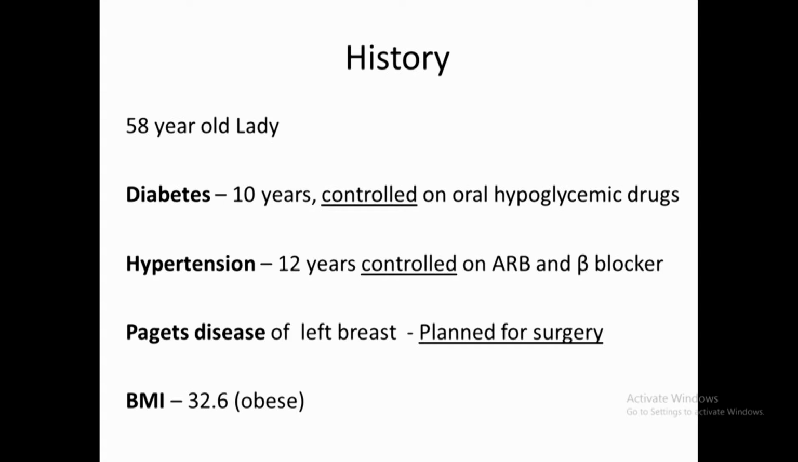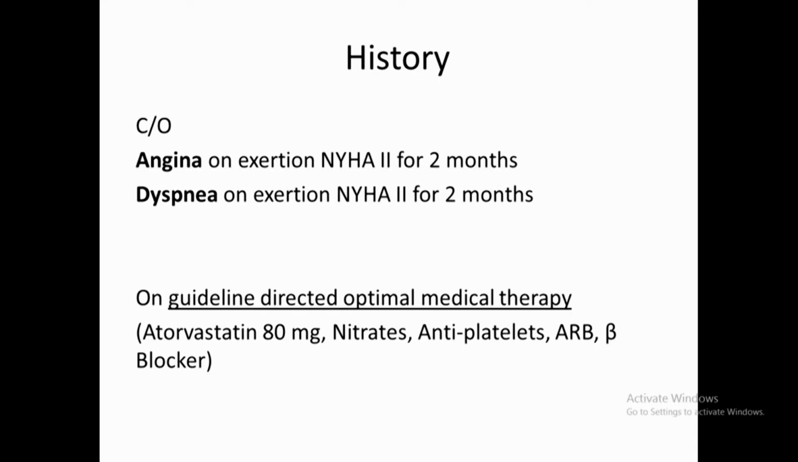So we have today a 58-year-old lady who is diabetic for 10 years, and she is controlled on oral hypoglycemic drugs. She is hypertensive for 12 years and controlled on ARB and beta blocker. She is obese with BMI of 32.6 and recently diagnosed as Paget's disease of breast, and she was planned for surgery. She is also having angina on exertion class 2 for past 2 months, and also dyspnea on exertion NYHA 2 for past 2 months.